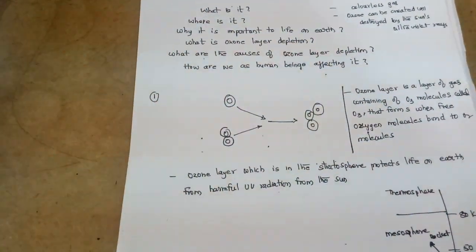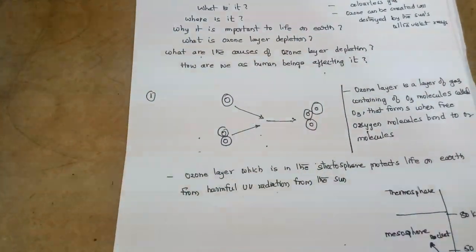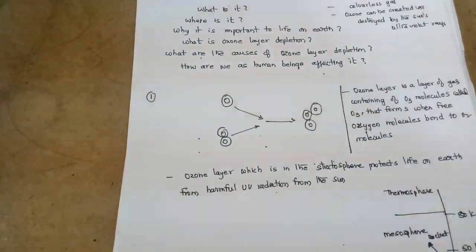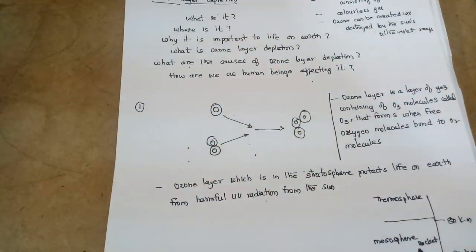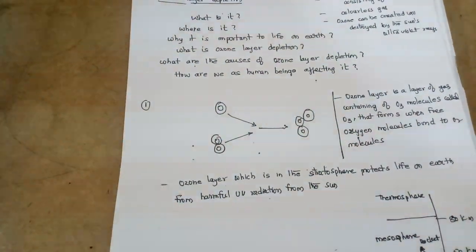Because of this the ozone is very thin above the Antarctica region.